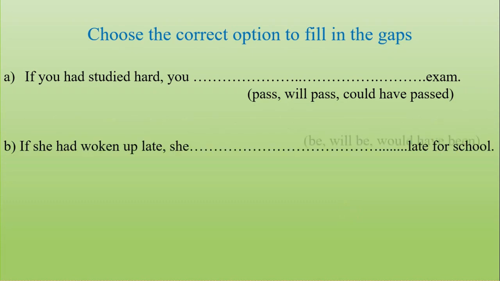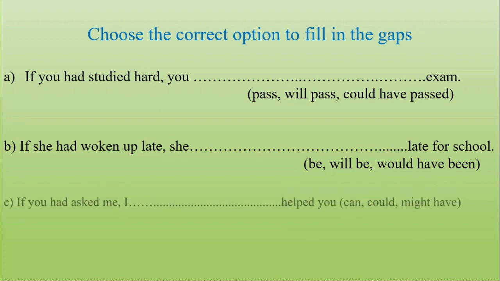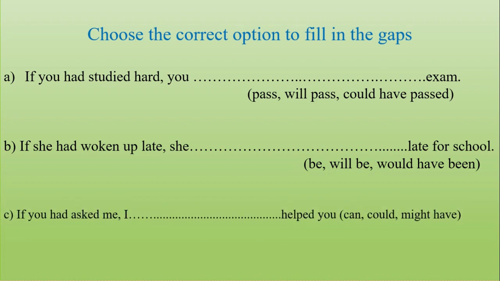Question number B. If she had woken up late, she did it late for school. Options: be, will be, would have been. And the third question, if you had asked me, I didn't help you. And the options are can, could, might have. Okay. I hope you have guessed the right option. Let's check.